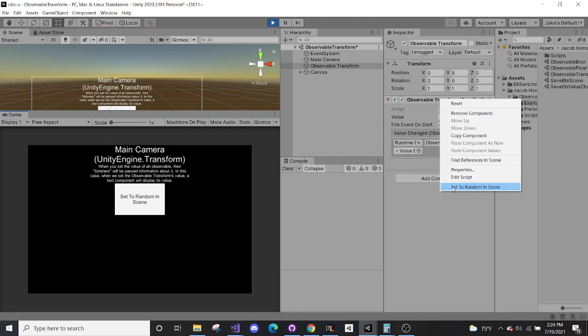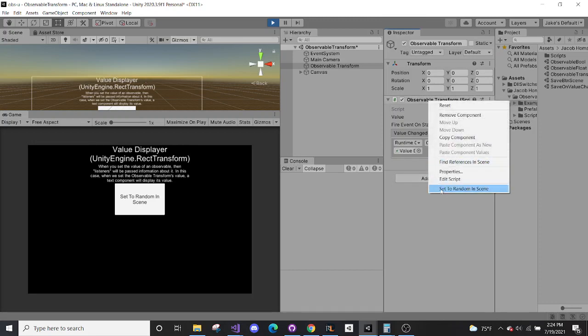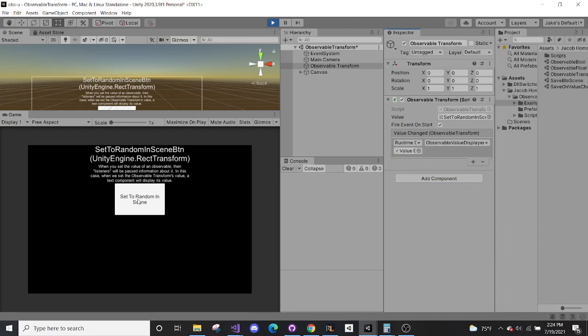You can just set the value to a random transform within the scene. So here it grabs the horizontal layout group, value displayer, and you can do it in the game itself as well. Pretty neat. Again, the important thing here is it's all event based. So there are no updates happening, which frees up a lot of performance.